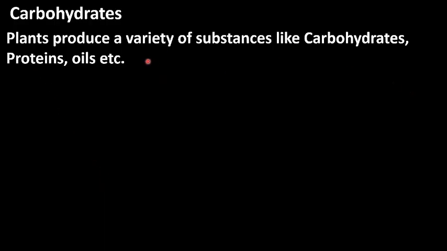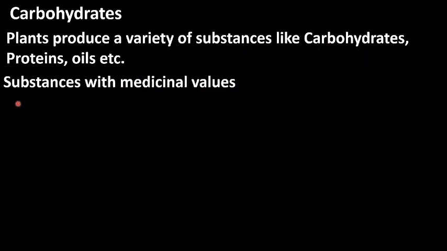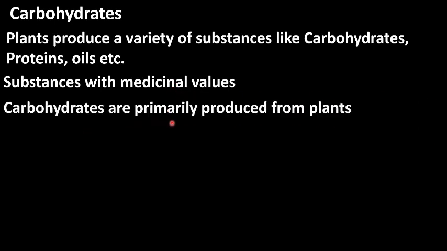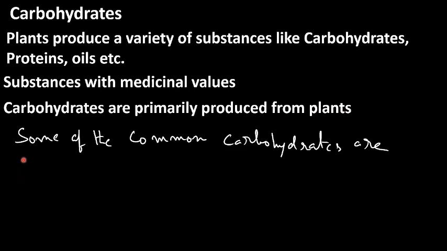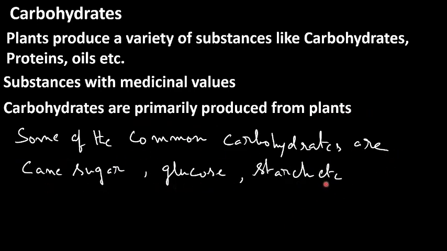Carbohydrates. Plants produce a variety of substances like carbohydrates, proteins, oils, etc. Some plants produce substances with medicinal values. That means these substances are used in the manufacture of life-saving drugs. Carbohydrates are primarily produced from plants. Some of the common carbohydrates are cane sugar, glucose, starch, etc.